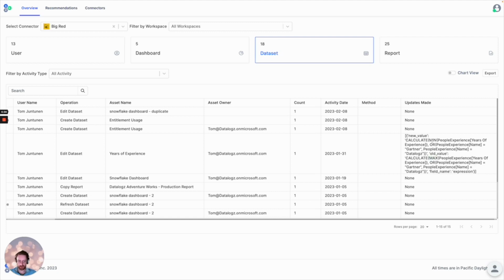And so this is a pretty fundamental change to this measure, and through Datalogz, we can help you identify when changes are being made at scale, and you can set up notifications and operations to take place automatically that help keep your users and your BI environment up to speed on the latest change logs.